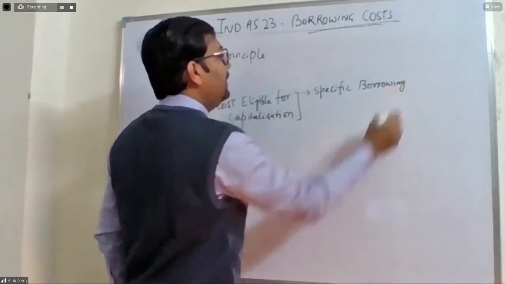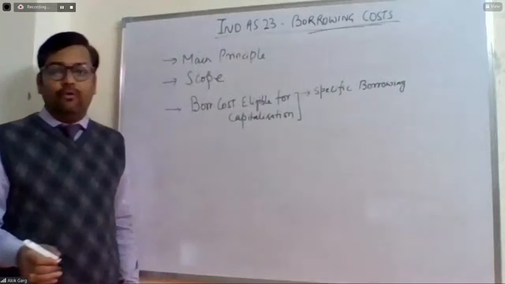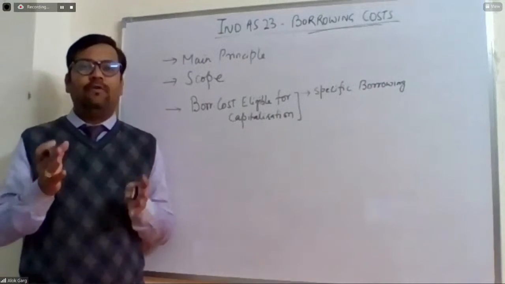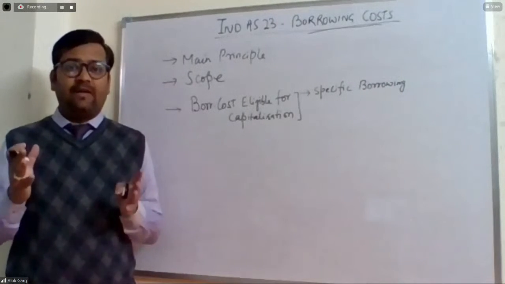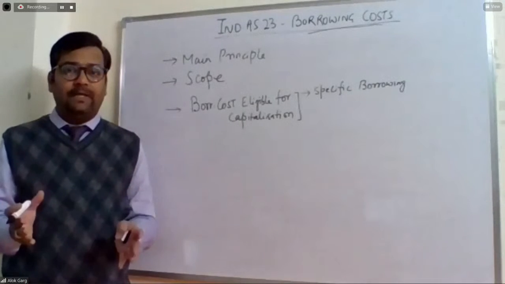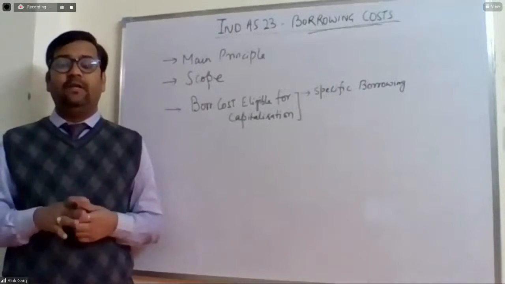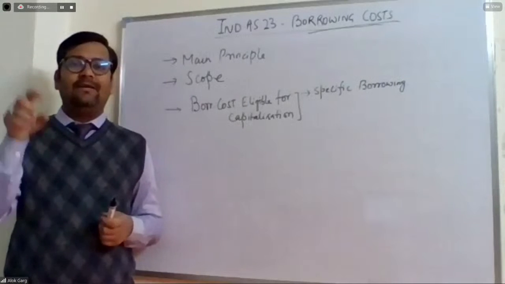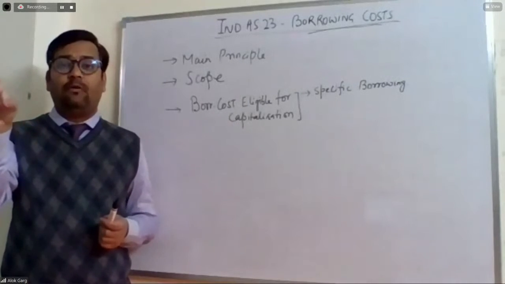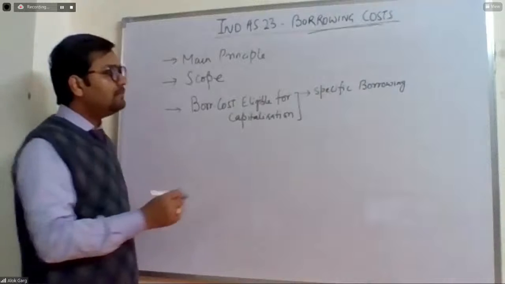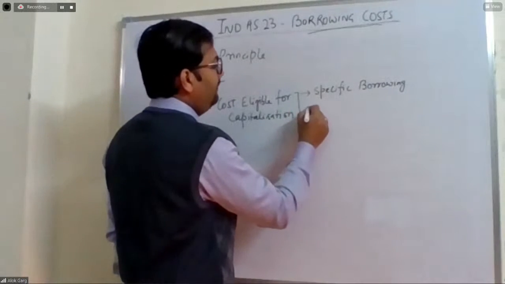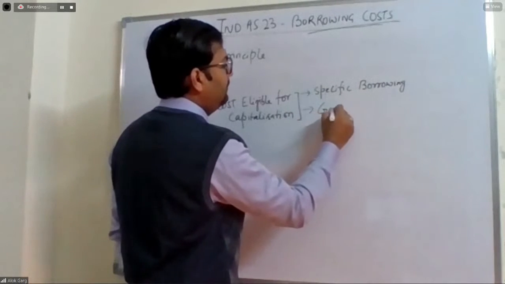For example, you are taking a home loan. You are taking a home loan for a specific home, a specific house, a specific property. So this is known as a specific borrowing, the borrowing which has been incurred specifically for a particular item. Then we will be discussing general borrowing.